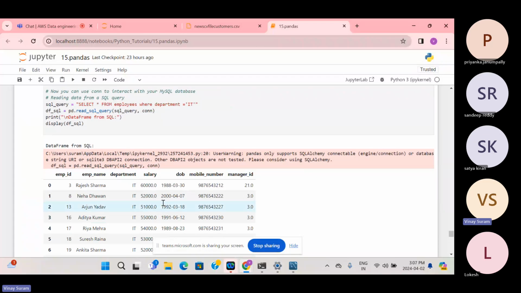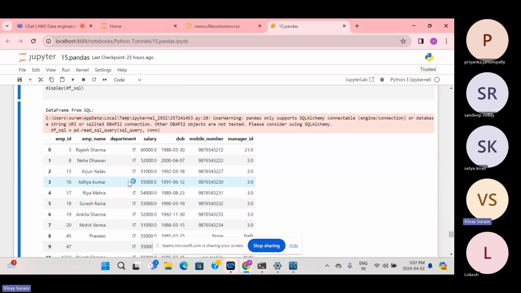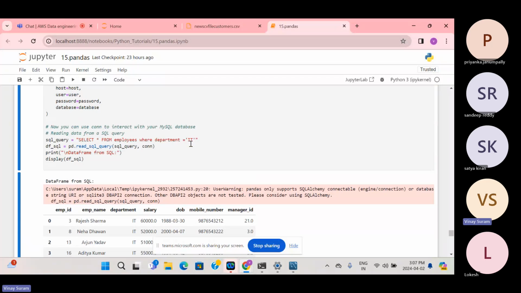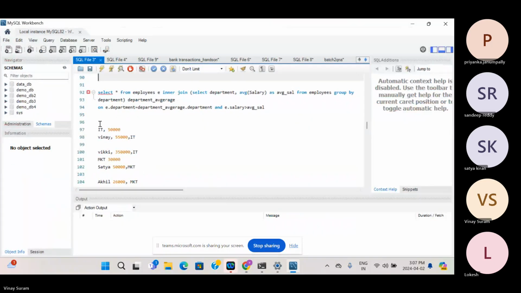Let's see. Okay, you can see all this data is available. Almost 11 records are available. Let's try to take this command and place it here itself.